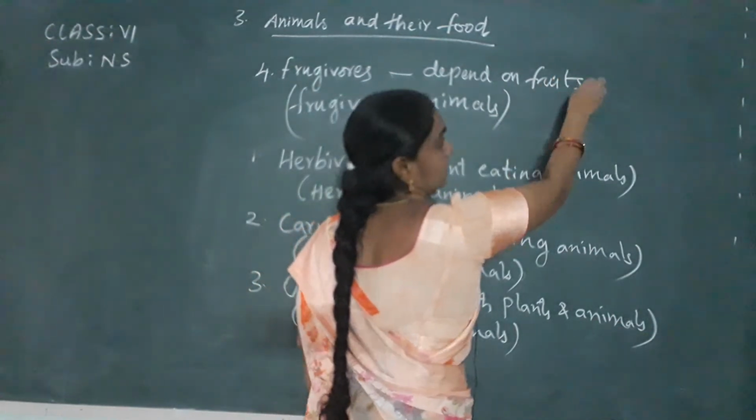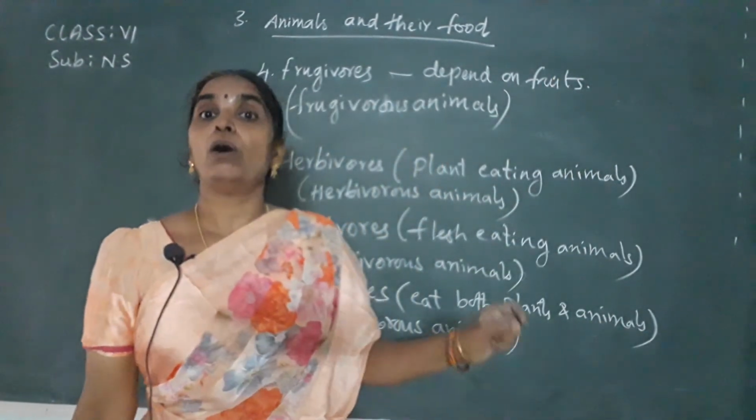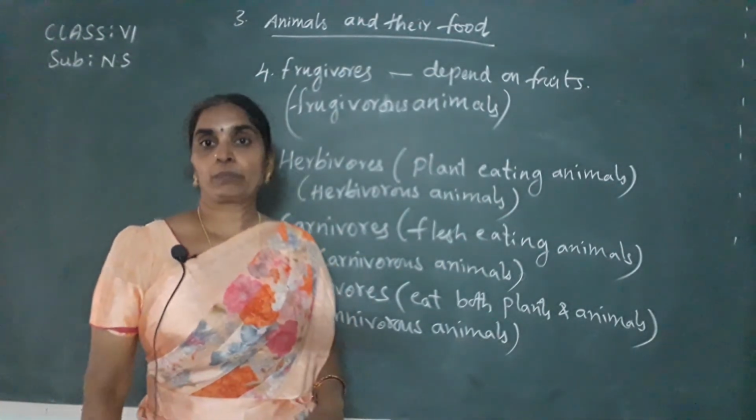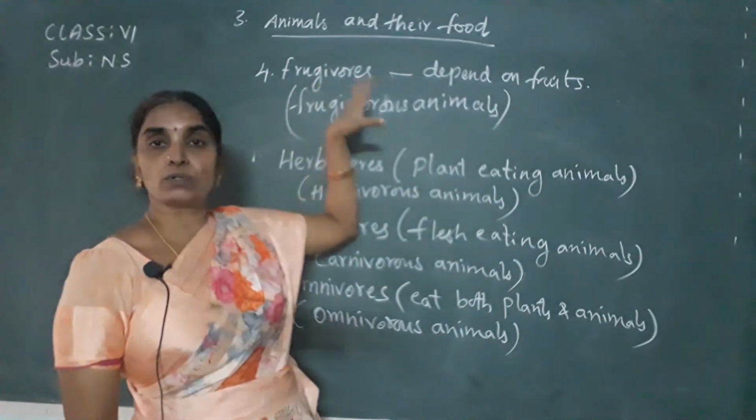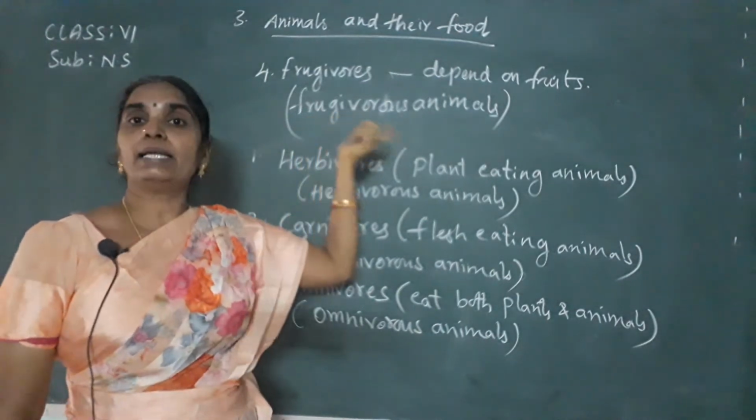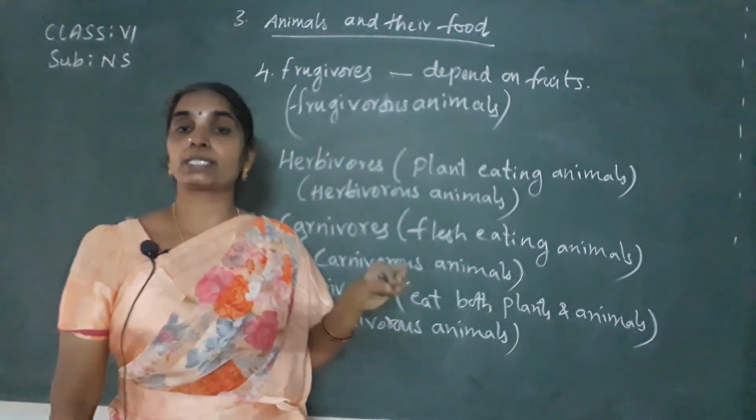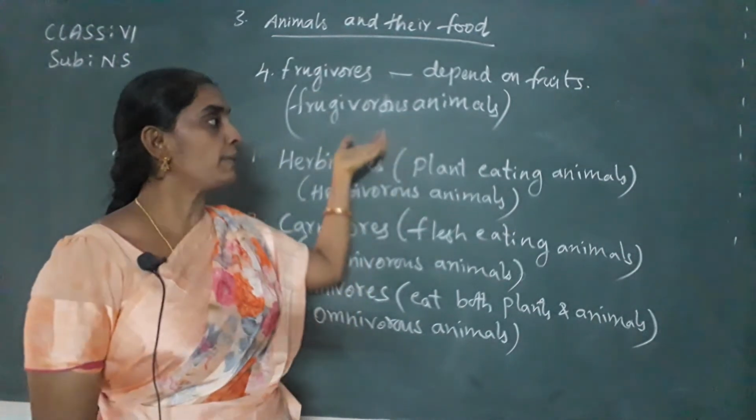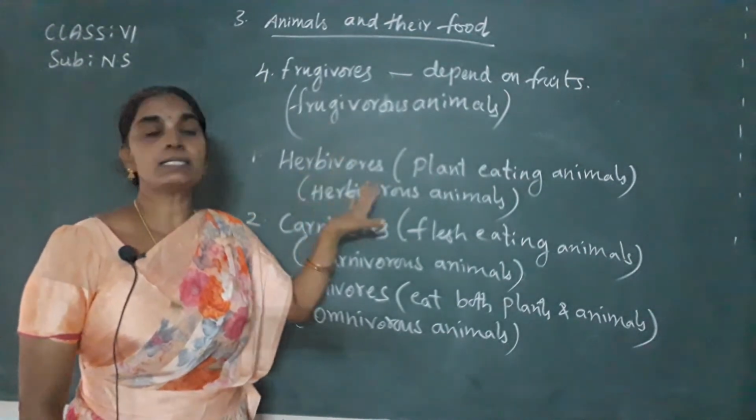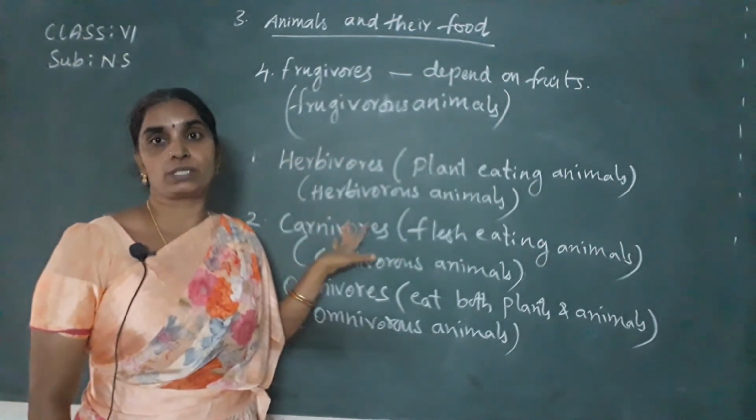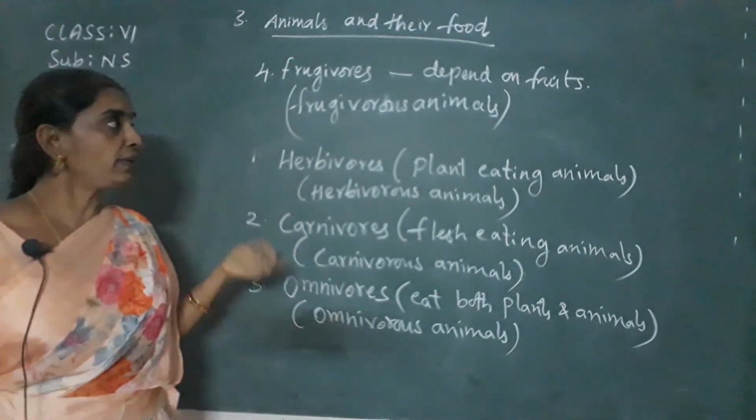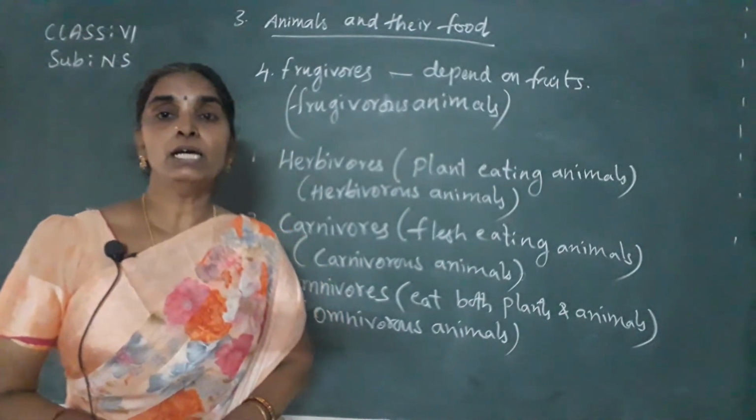Also they depend on succulent fruits or vegetables, shoots, roots, seeds and nuts too. Mostly the frugivores depend upon fruits as their food. They depend on succulent roots, shoots, that is stems, shoot systems, and also the nuts, seeds, etc. for their food. 20% of the mammalian herbivores are frugivores. Children, this is about the classification of animals based on their food habits.